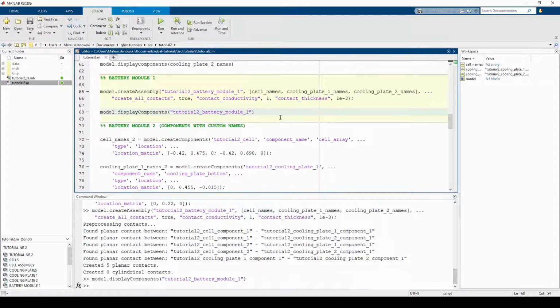Now, we will create a second battery module, creating new components based on the same prototypes, specifying new location matrices.